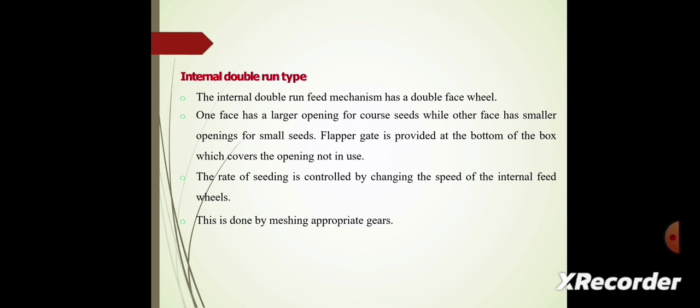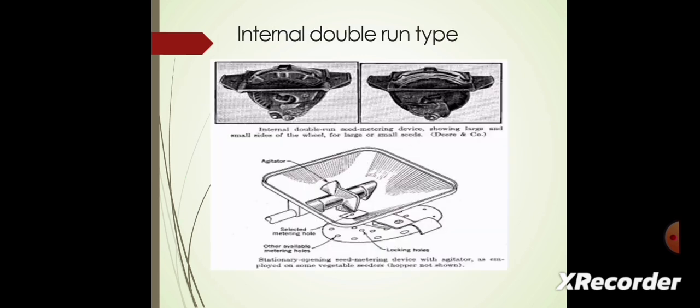The rate of seeding is controlled by changing the speed of the internal feed wheels. This is done by meshing the appropriate gears. This picture shows the internal double run type metering devices.